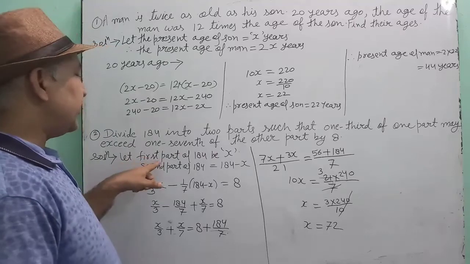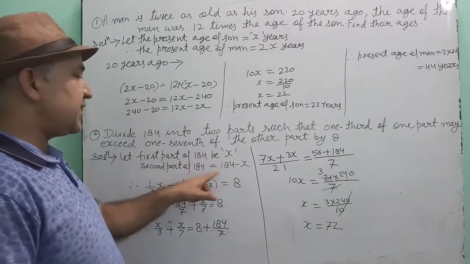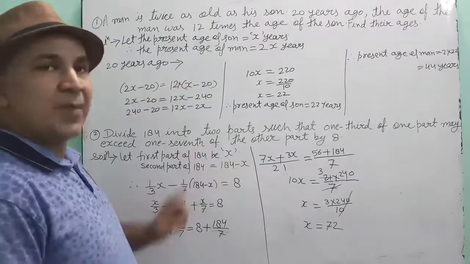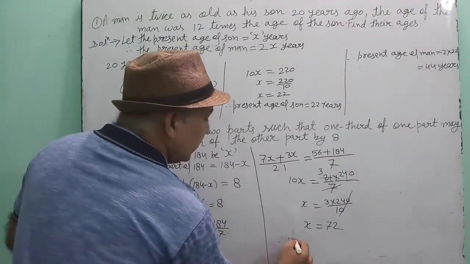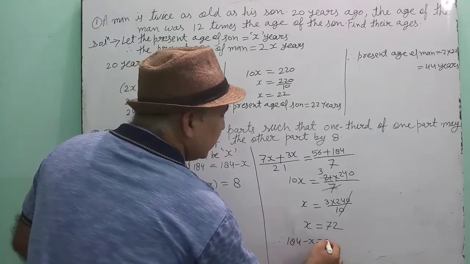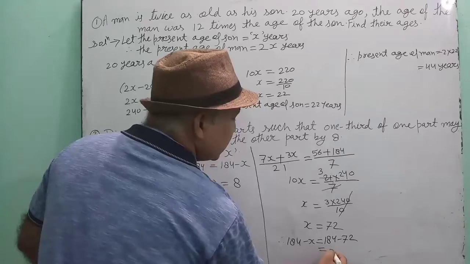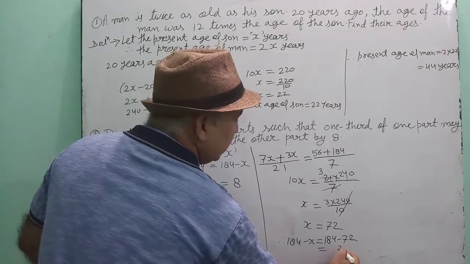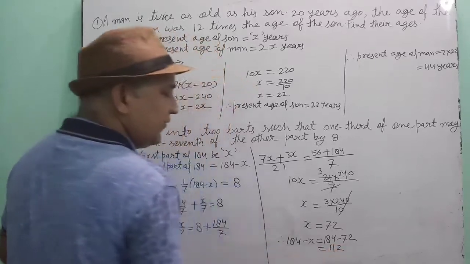x is equal to 72 means the first part is 72. Then what will be the second part? 184 minus 72. Therefore 184 minus x is equal to 184 minus 72. Subtract it. 4 minus 2 is 2, 18 minus 7 is 11.